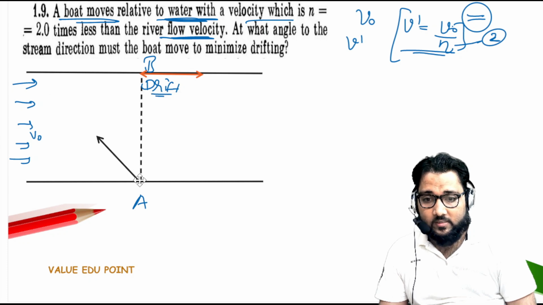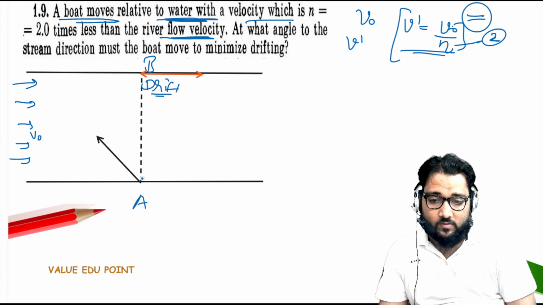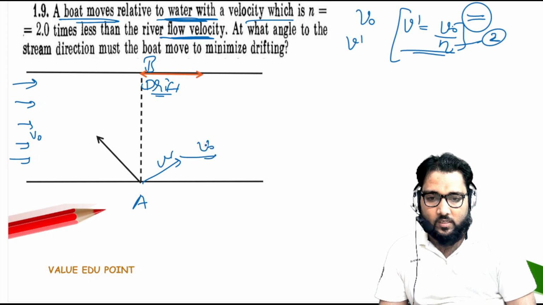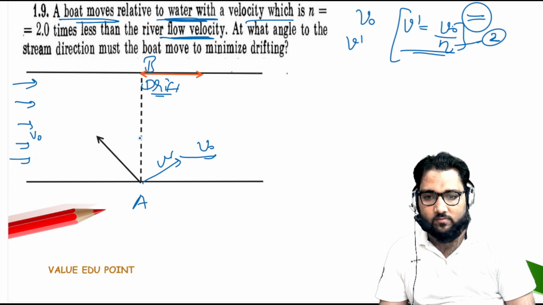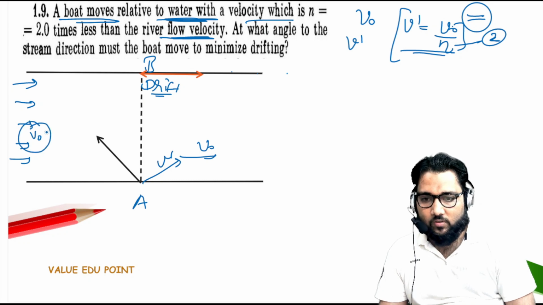Otherwise, look at this. If the swimmer swims in this direction, then the drift will be more because of the velocity v naught, and this v again, he will go here, reach here. Here the flow velocity is more. That's why he will not reach here. He will flow, so the drift will not be zero in this case. Why? Because v naught is more.